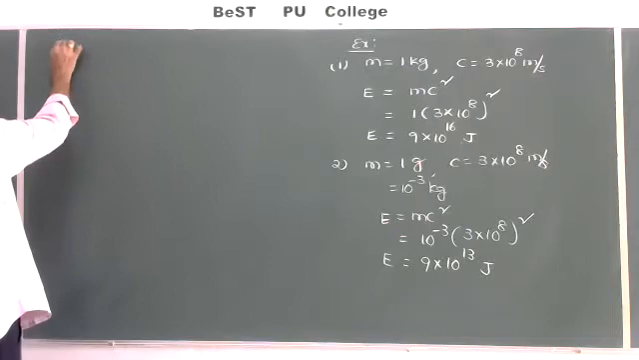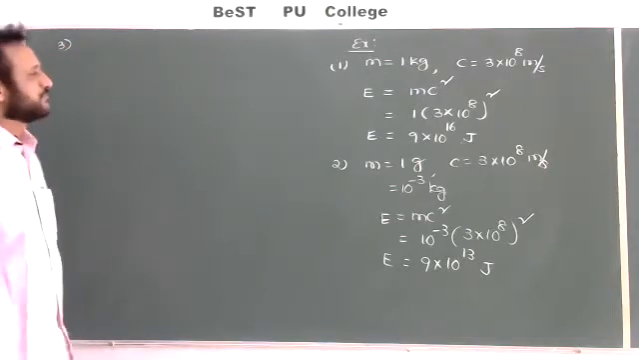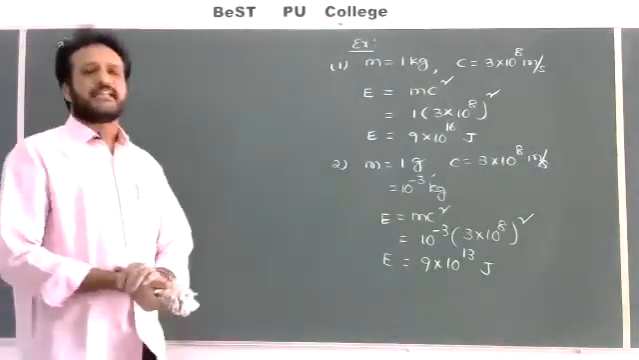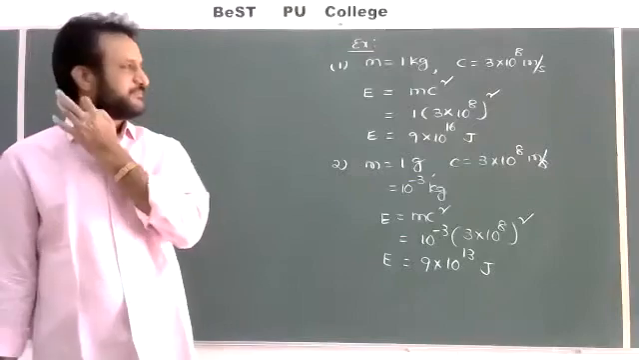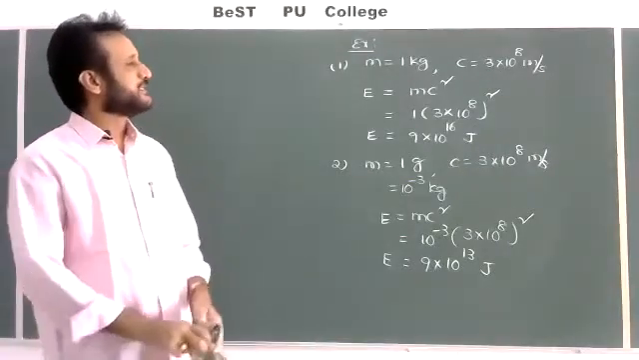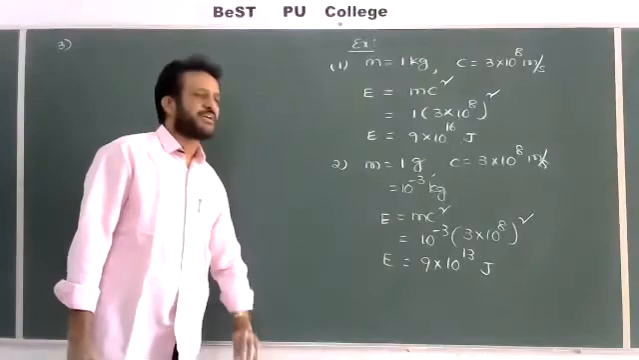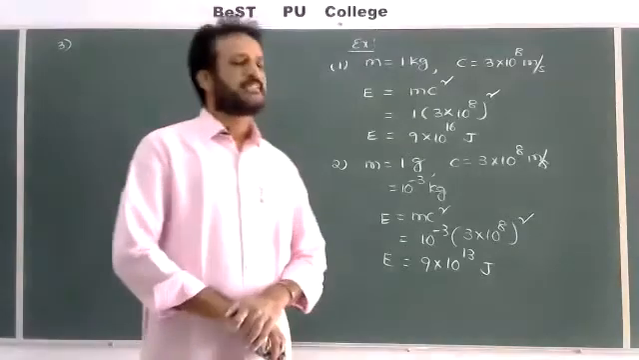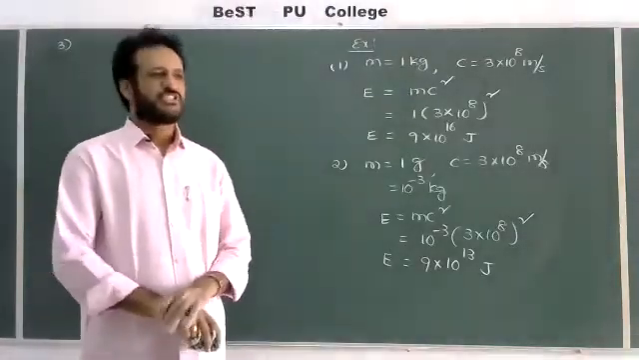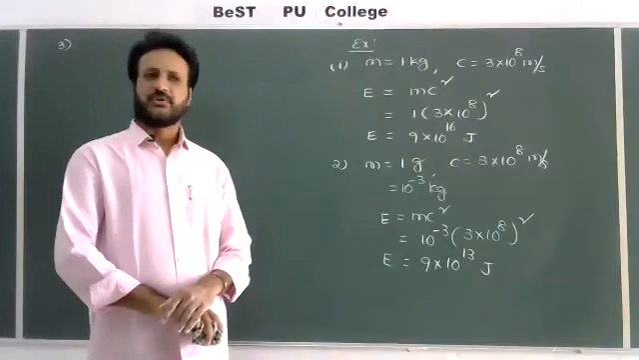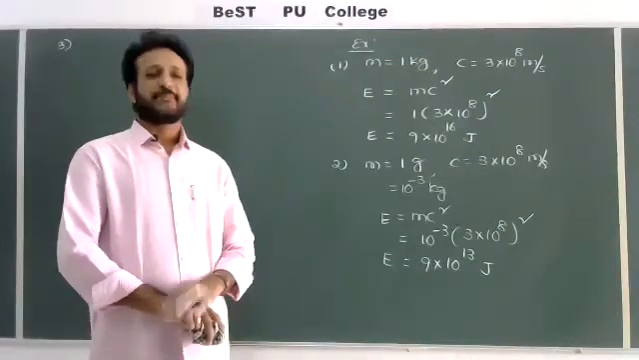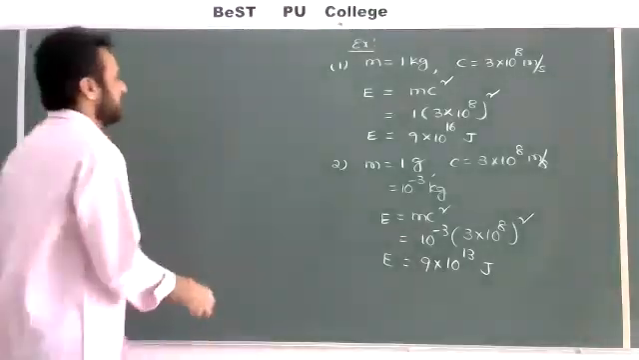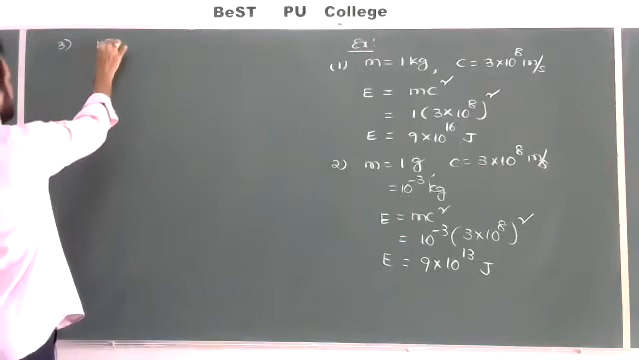One more example. Find the rest mass energy of an electron, in joule and in MeV. MeV means mega electron volt, or million electron volt. Find the rest mass energy of the electron in MeV.